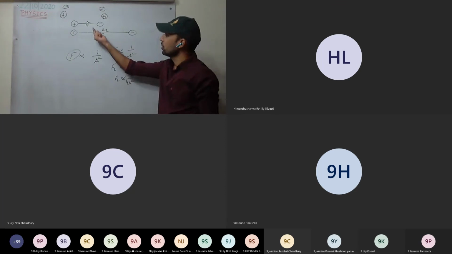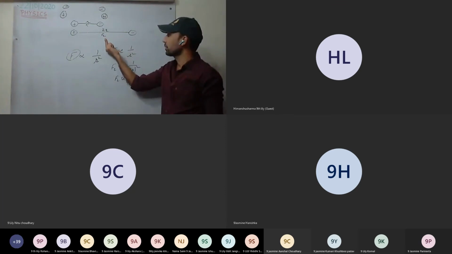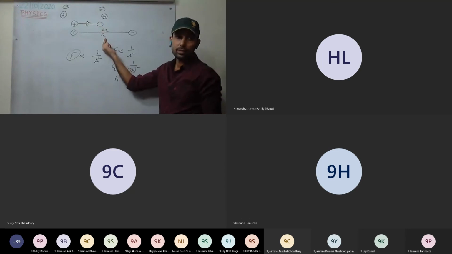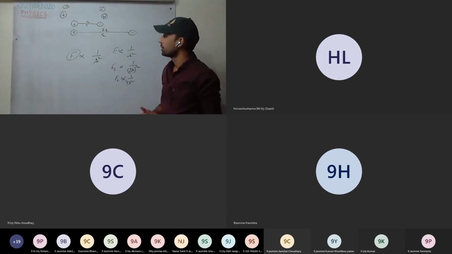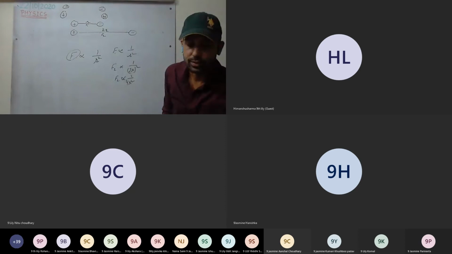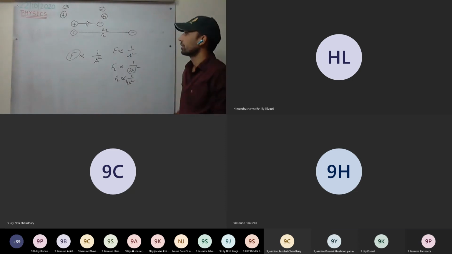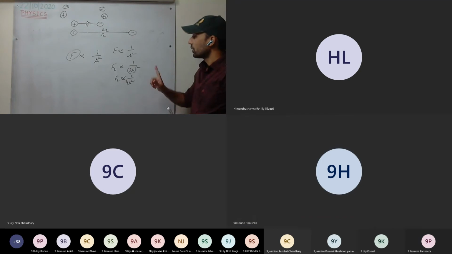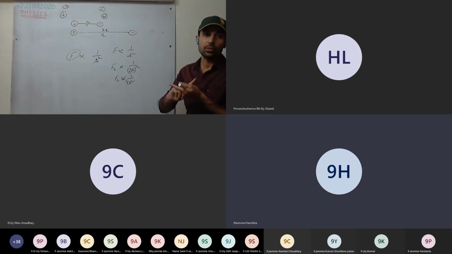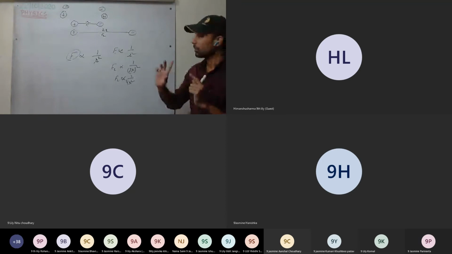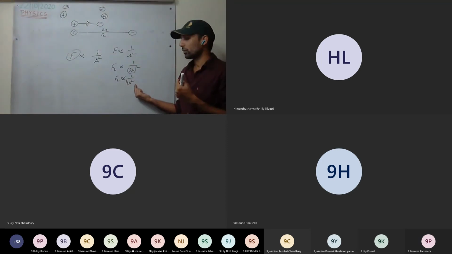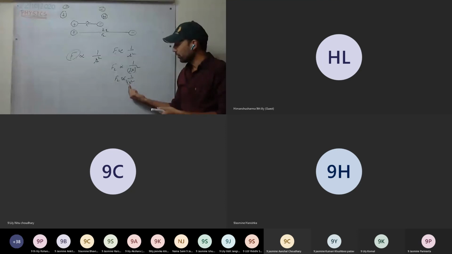If distance is doubled, force decreases to 1/4 of the original force. Now you can ask anyone. Sir, is force decreased by 4 times or 1/4 times? Force is decreased by 4 times. Or I'm saying it is decreased to 1/4 of the original force. It decreases by 4 times.